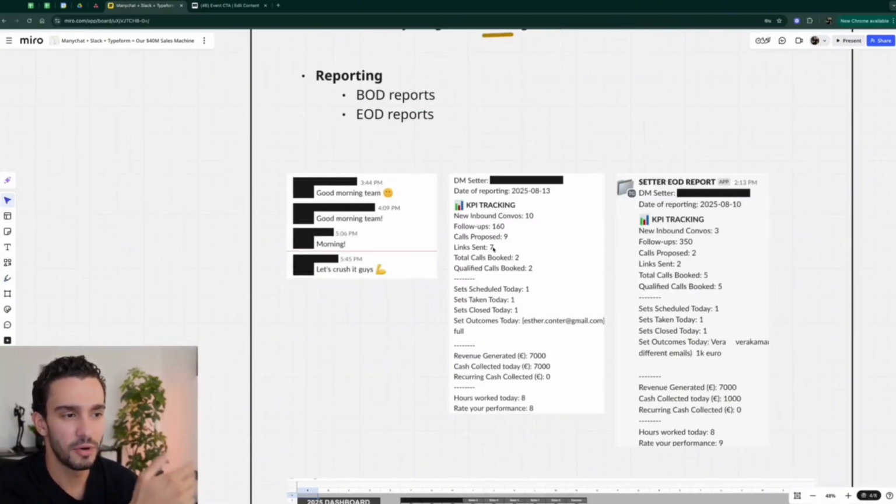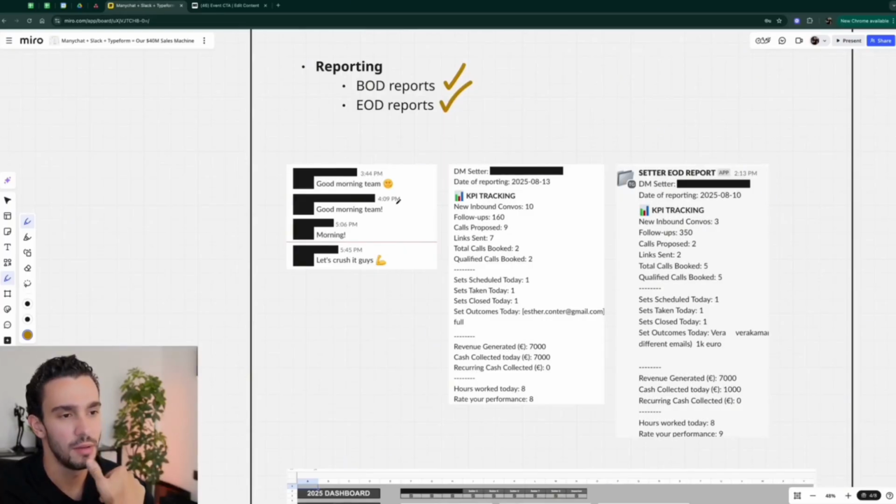Now, as far as reporting, we have two types of reporting that we implement with our DM teams: beginning of day reports and end of day reports. This is an example of BOD reports. We just have them send a good morning message whenever they log in. This is at 9 a.m. Eastern, 8:44 a.m. Eastern, 10 a.m., 10:45 a.m. Eastern.